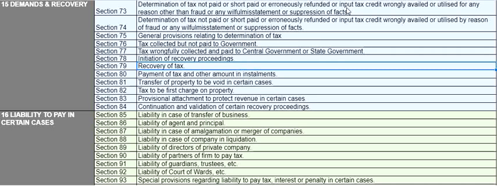Section 79 talks about recovery of taxes, how it will be recovered, and section 80 talks about payment of taxes and other amount in installments if required. Section 81 talks about transfer of property to be void in certain cases. Section 82 deals with tax to be first charged on property. Section 83 says that the government will have the provisional attachment power to protect the revenue in certain cases, and section 84 deals with continuation and validation of certain recovery proceedings.